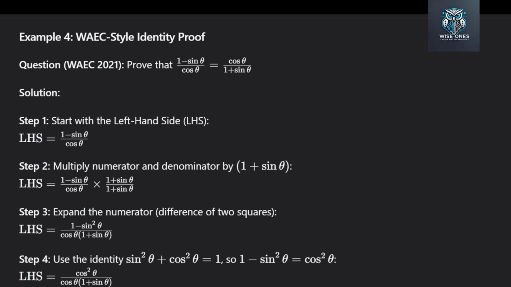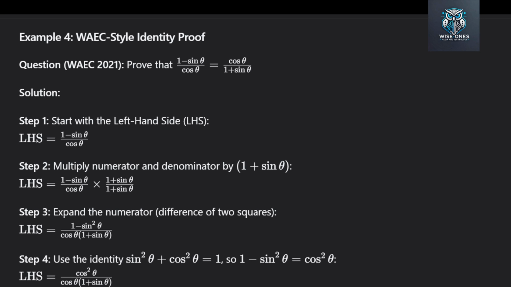Step 1. Start with the left-hand side. We write left-hand side equals (1 minus sin theta) over cos theta. Step 2. Multiply numerator and denominator by (1 plus sin theta). You might ask, why do we do this? We do this because we see a 1 minus sin theta on the top. If we multiply it by 1 plus sin theta, we create a difference of 2 squares. This will help us simplify.